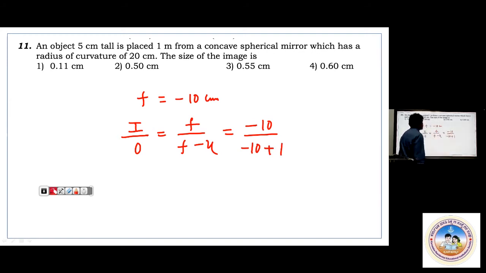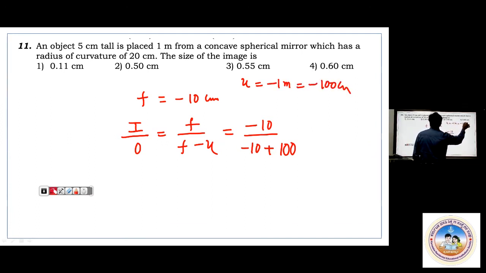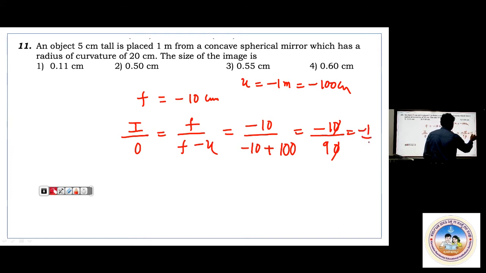Object is placed at a distance of 1 meter. Plus 1 means I'll take it as 100, the reason is that u is minus 1 meter. Minus 1 meter means minus 100 centimeters, I'll write, because everything has been given in centimeters. So then this calculation becomes minus 10 divided by 90. Minus 10 divided by 90, it is minus 1 by 9.